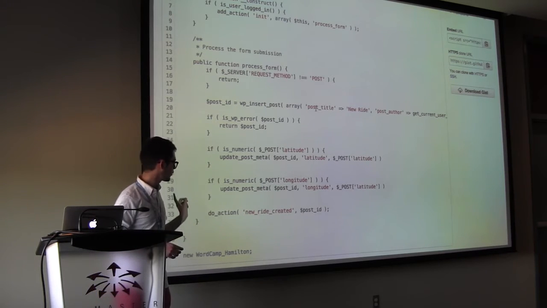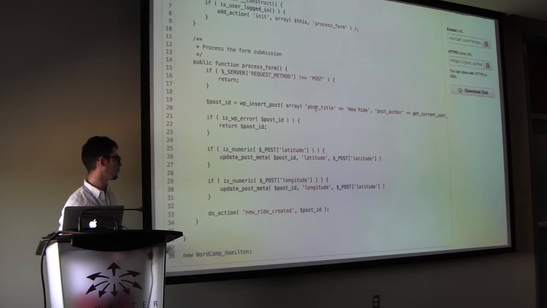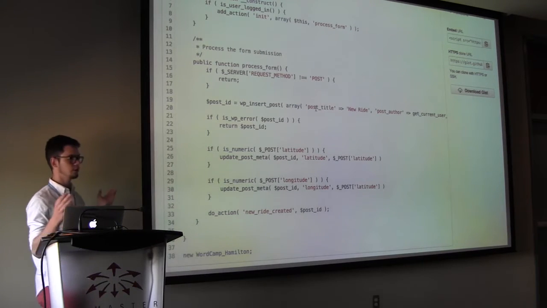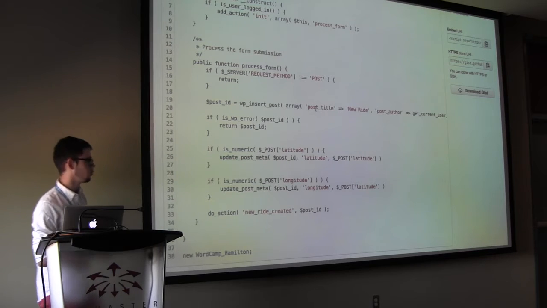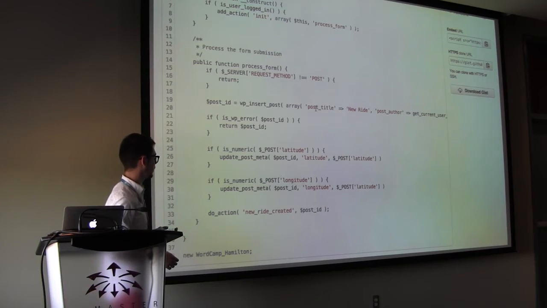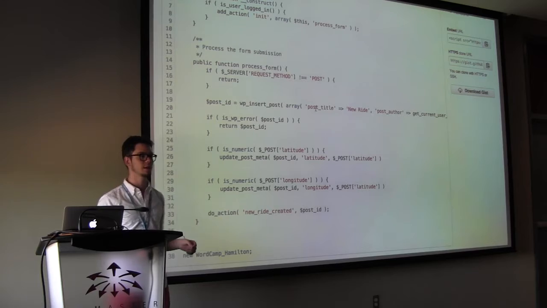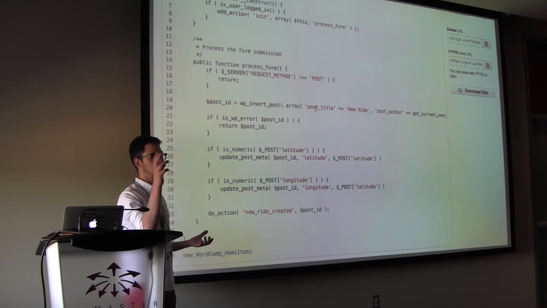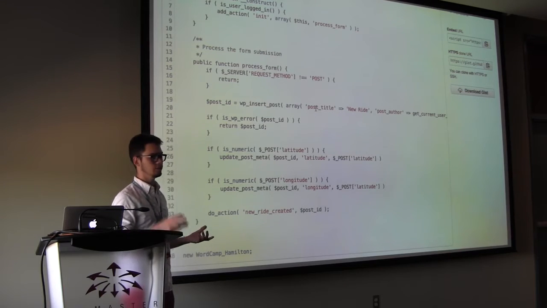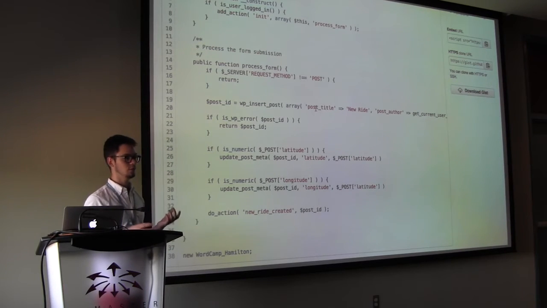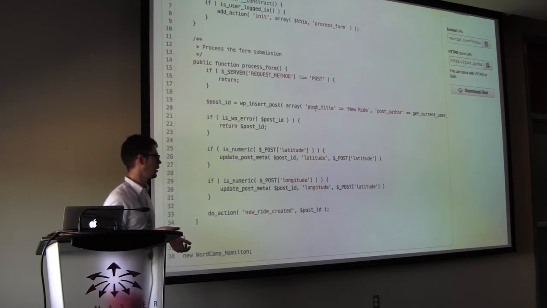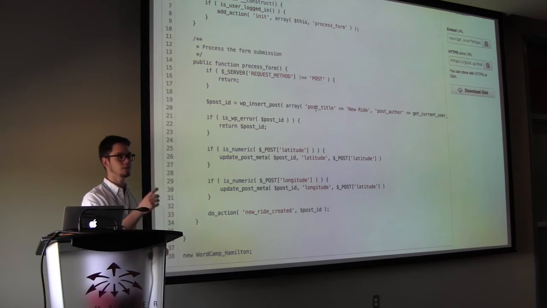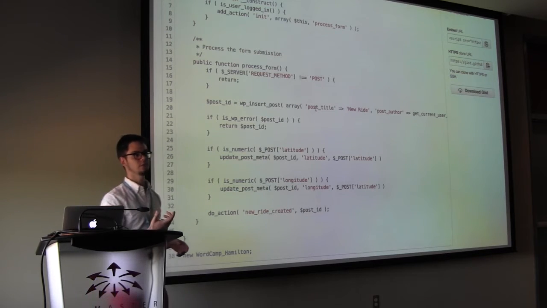And then we're going to run an action, new ride created, and we're going to include the post ID. Great, so we've done all that. Now what do we do? From there, we could very easily hook into our action, new ride created, look for that latitude and longitude data, and then go over to our users table. There are some PHP math functions available that'll make this easier. And we can look at all our users who have the user role, let's say drivers.